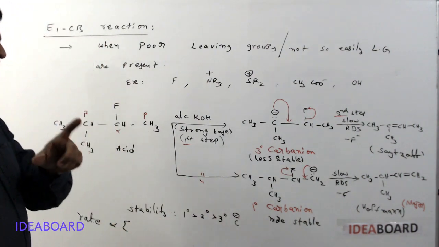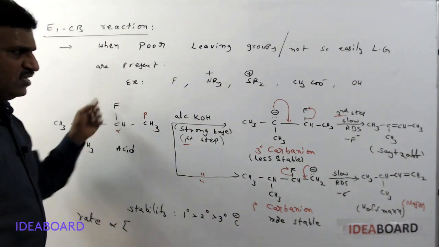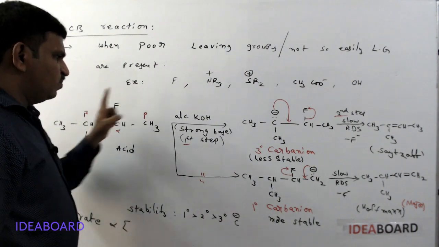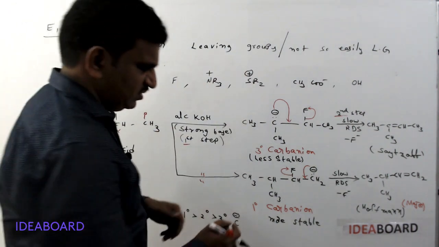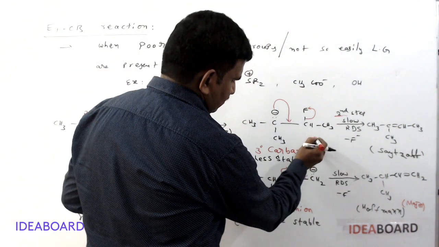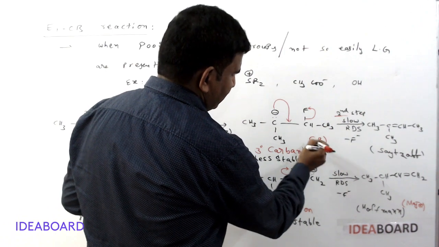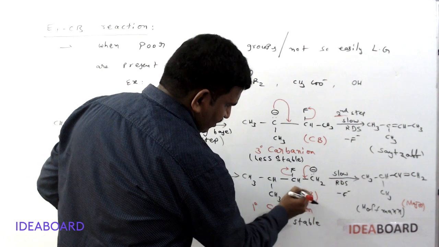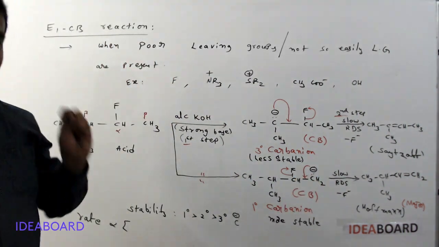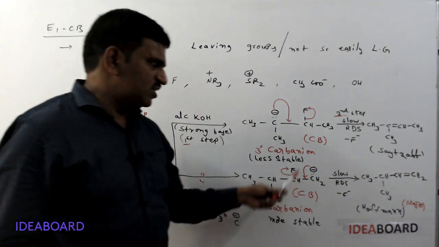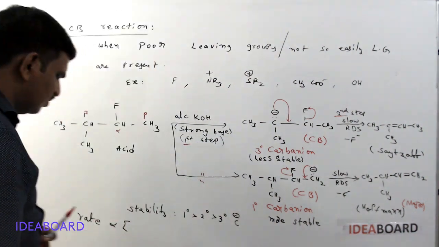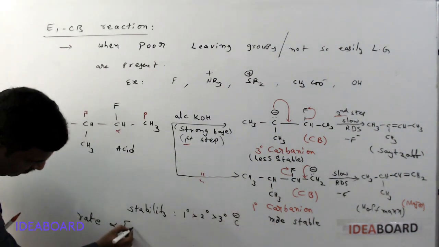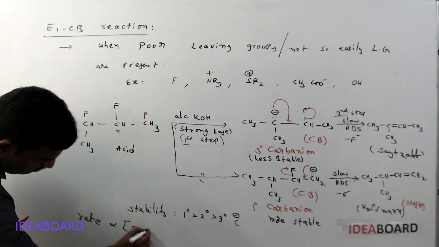According to Bronsted-Lowry's acid-base theory, proton donor is an acid. After the release of proton, what is forming? Yes, this is called as conjugate base. So this is called as conjugate base formation. CB means conjugate base. So the rate of reaction depends upon the conjugate base.